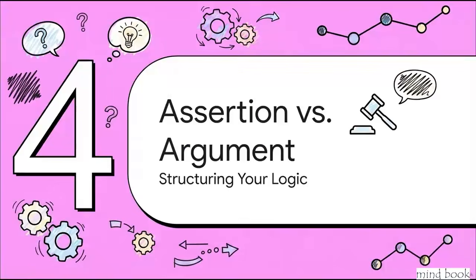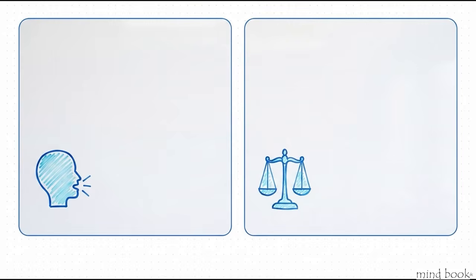Section 4. Assertion versus argument. Structuring your logic. So it's one thing to have a clear thought, but it's an entirely different thing to communicate it effectively. We really need to master the vital difference between just claiming something is true and actually proving it. An assertion is simply stating a belief without any evidence. For example, just saying, God does not exist, or this book is great. An argument in the strictly logical sense is totally different. An argument provides a claim that is firmly backed by premises, reasons, and evidence that other people can actively evaluate and test for themselves.